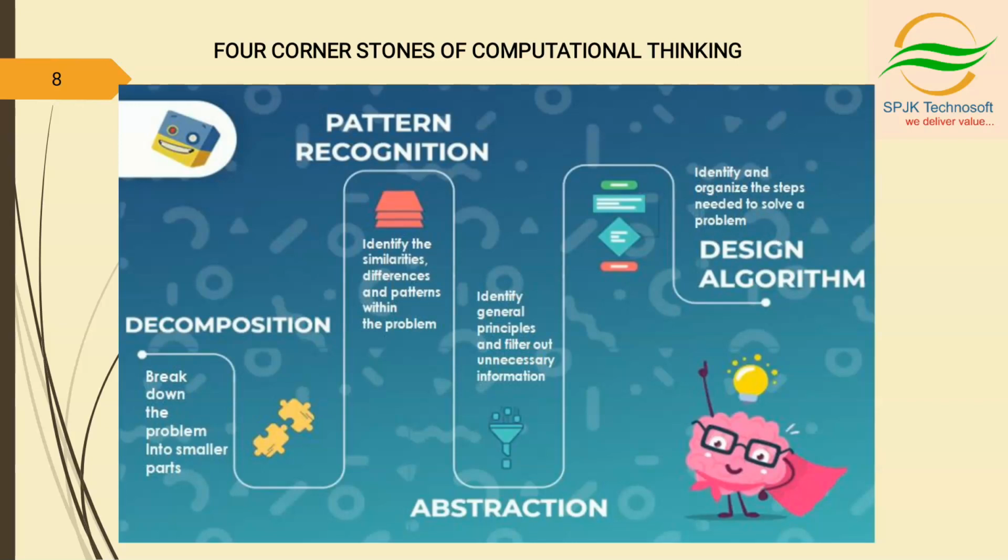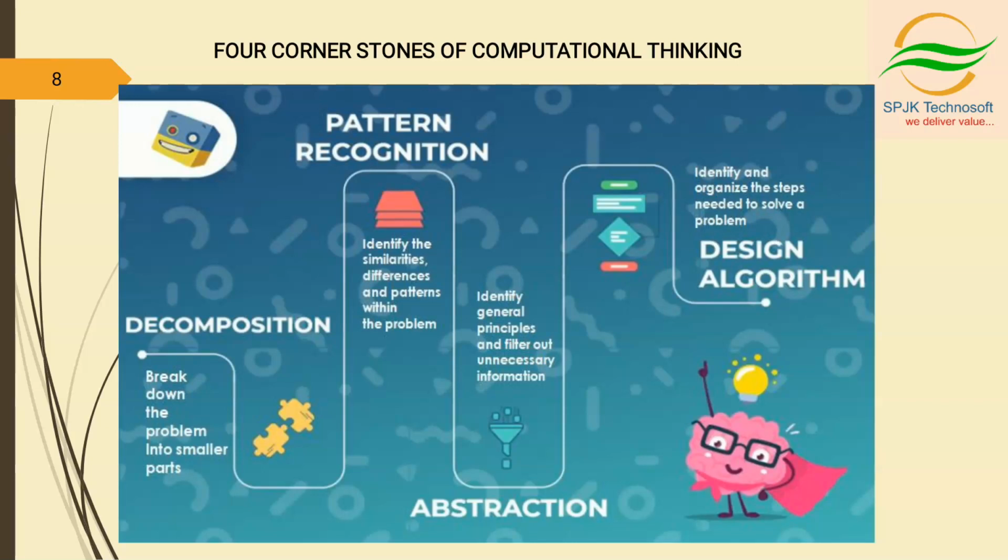Okay, next, abstraction. Abstraction means identifying general principles and filtering out unnecessary information. In programming terms, abstraction is actually data hiding. Here we have to focus on the important information and ignore the irrelevant details. Irrelevant details means unnecessary information should be hidden. We shouldn't bother about that, and we have to focus on what actual information we need, and we will try to sort out the problem, right?